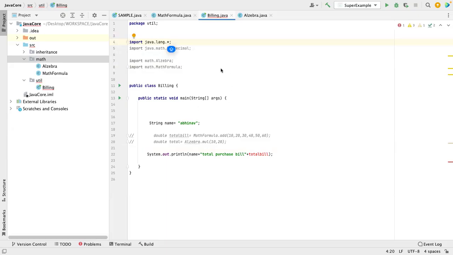So if someone asks what the default package in Java is, what do you answer? java.lang.